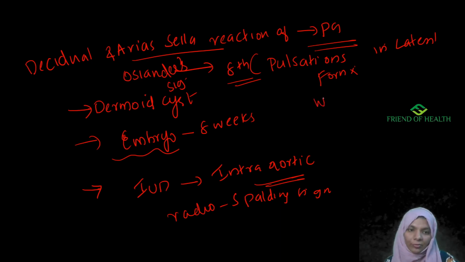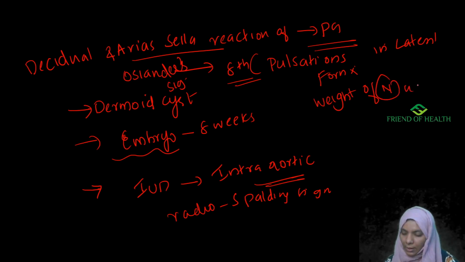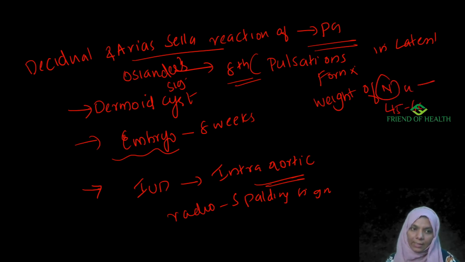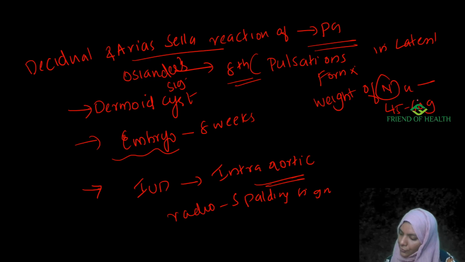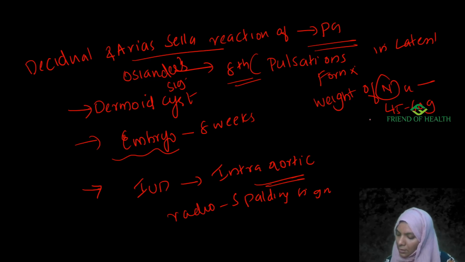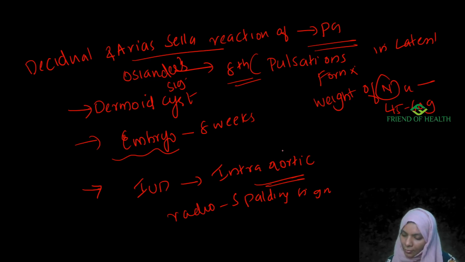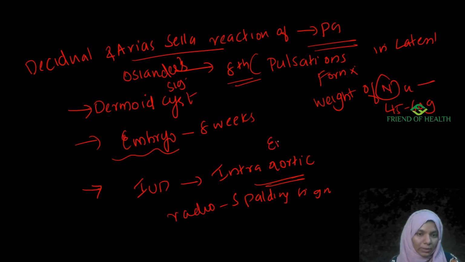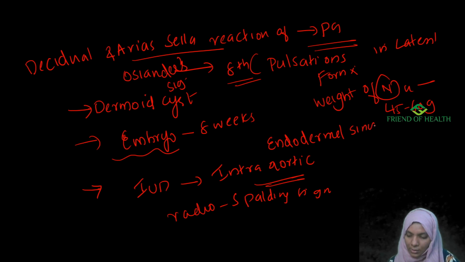So the weight of normal uterus is around 45 to 60 gram. So the last question is, Schiller-Duval bodies are found in endodermal sinus tumor. Endodermal sinus tumor includes Schiller-Duval bodies.